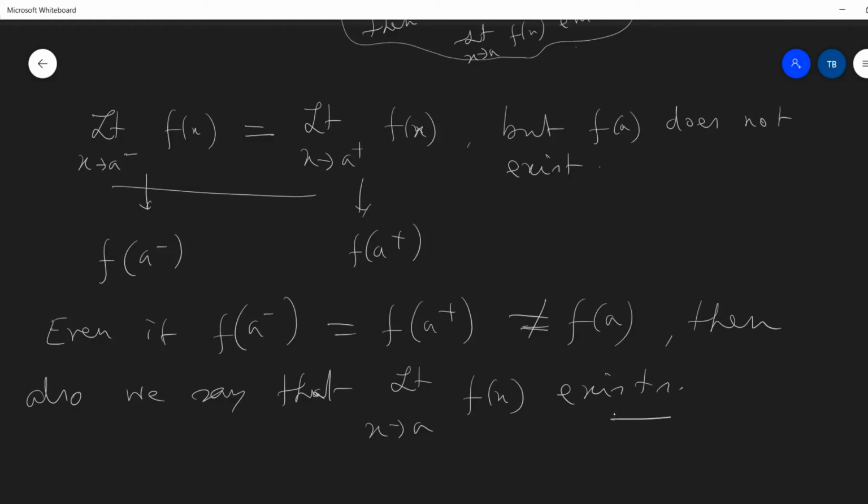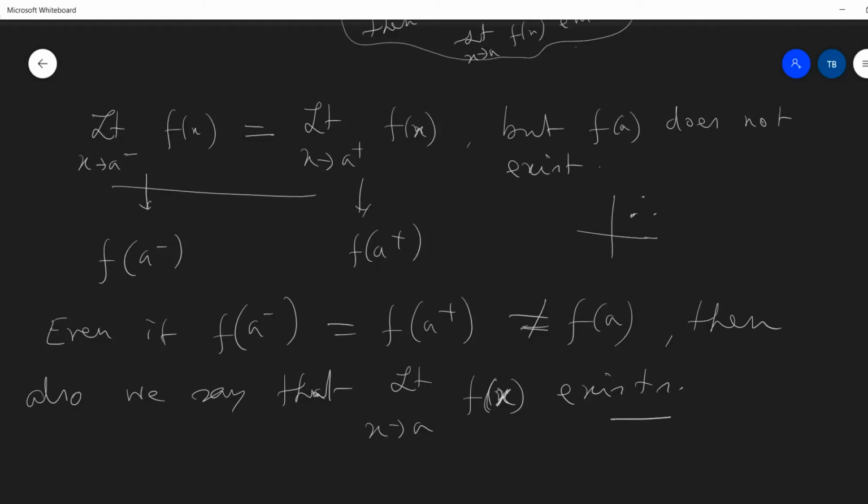That means limit x tends to a, f(x) exists. Limit x tends to a, f(x) exists does not guarantee that f(a) will exist, or that f(a) will have the same value as f(a-) and f(a+). If f(a-) and f(a+) both have the same value, say this is the graph, this is a minus, this is a plus, and say this is a.